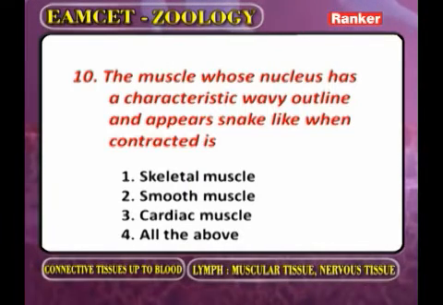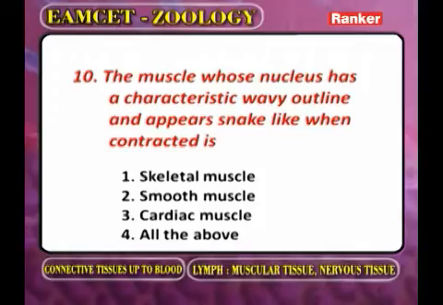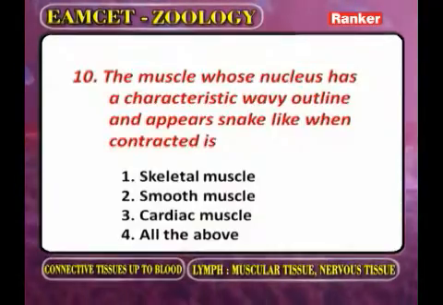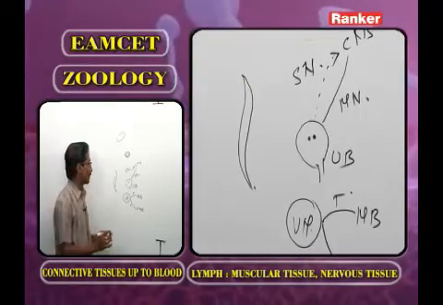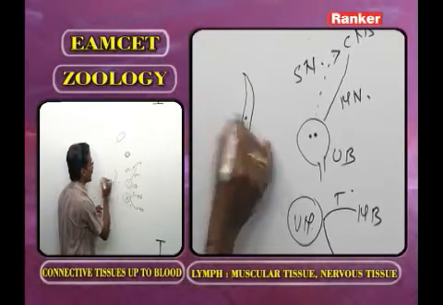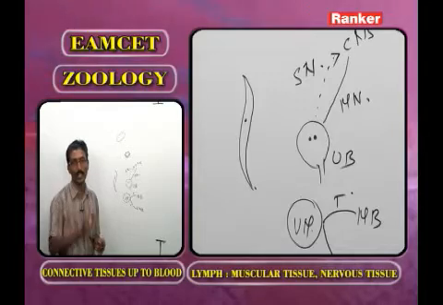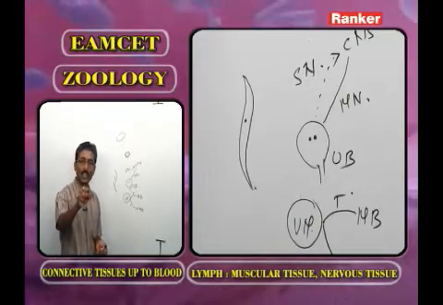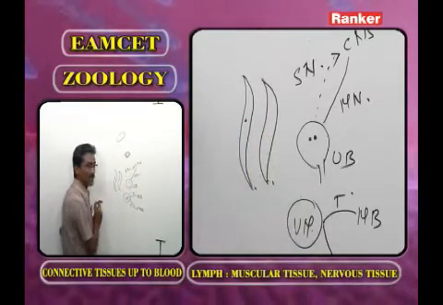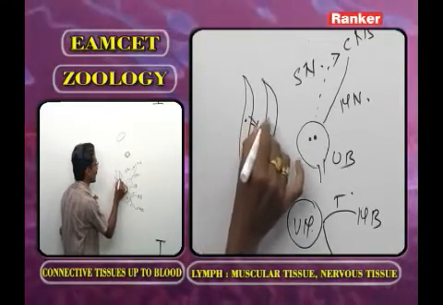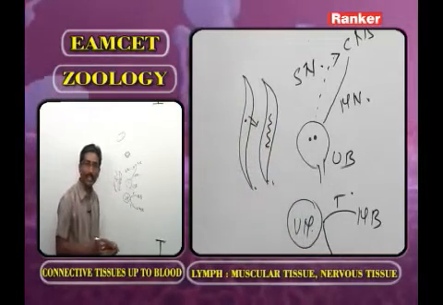The muscle whose nucleus has a characteristic wavy outline and appears snake-like when contracted. As we observe the smooth muscle, the muscle cell is spindle shape or fusiform. In each muscle cell, only one nucleus is present. Whenever the smooth muscle undergoes contraction, automatically the nucleus appears to be snake-like.